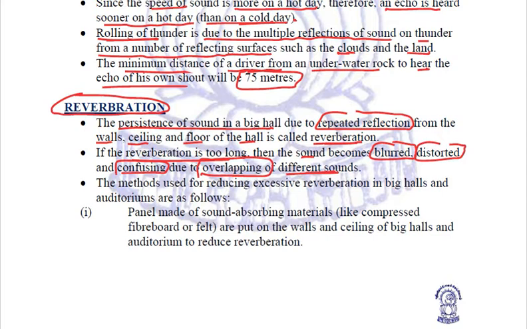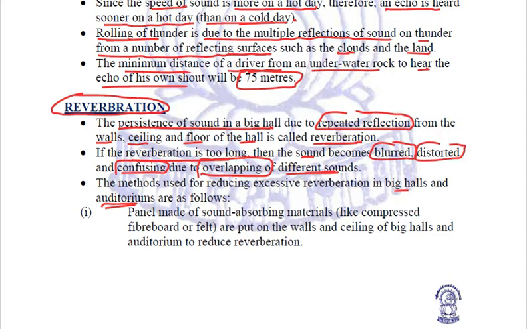So we tend to stop or reduce this reverberation, especially in big halls and auditoriums. And for that, we use the following methods.